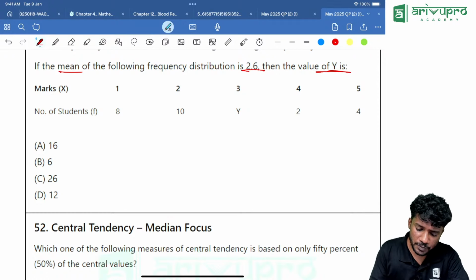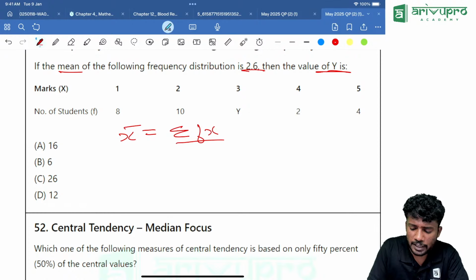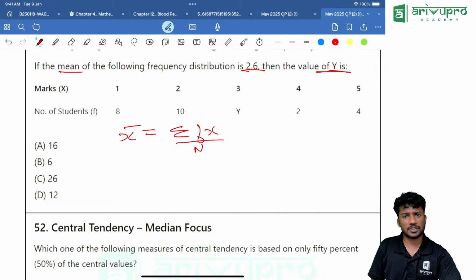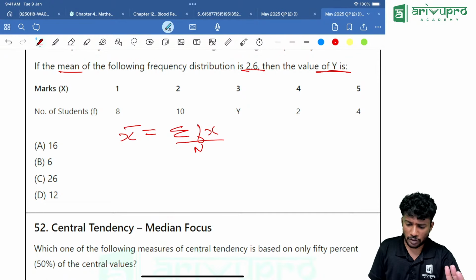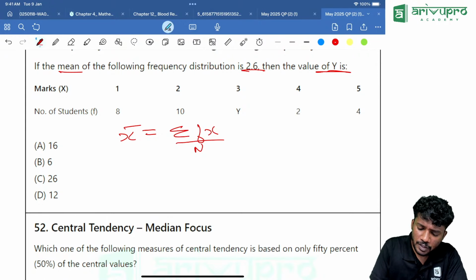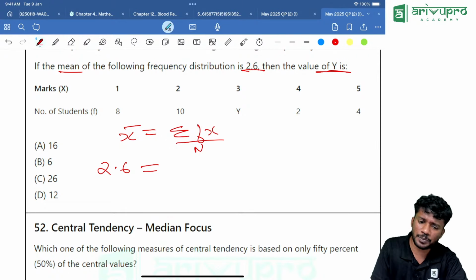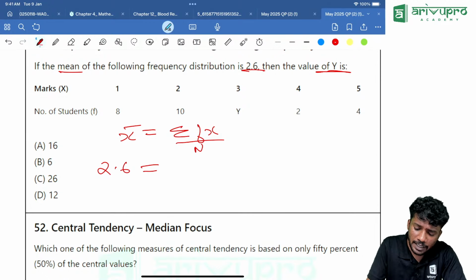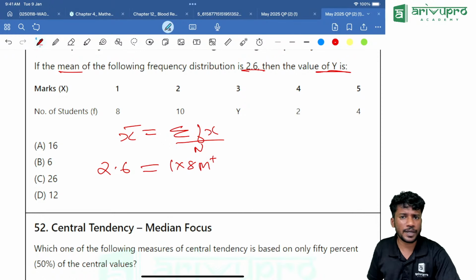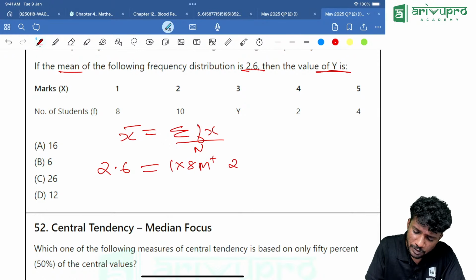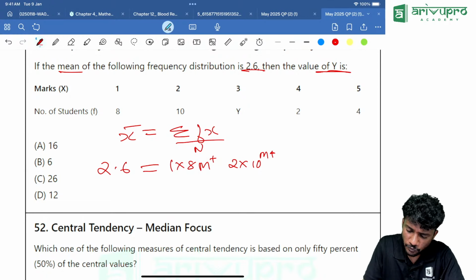So how will you do option hitting? We know that x bar is equal to sigma fx divided by n. Correct? Yes, that is the thing we know about it. Now, x bar here is 2.6, which is equal to sigma fx. Sigma fx means we need to multiply 1 into 8, then click M plus. Then 2 into 10, click M plus. Then 4 into 2.